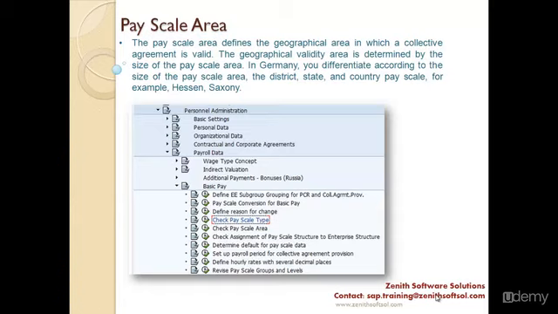So that was the difference between pay scale type and pay scale area. Pay scale type can be sector of industry and pay scale area is geographical location, and both depend on where a collective agreement, what agreement has been made between the employer and the union, is valid. So this is the configuration where you have to go and create your pay scale type and pay scale area. I will show you practically, it will be easier, but this is just a screenshot for your remembrance, because in the slide I have given some screenshots for ease.